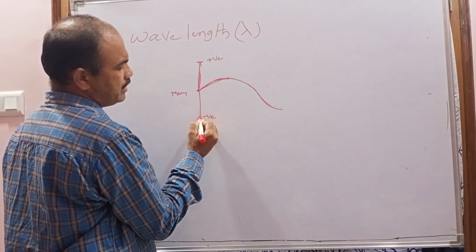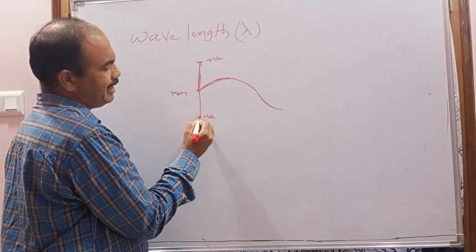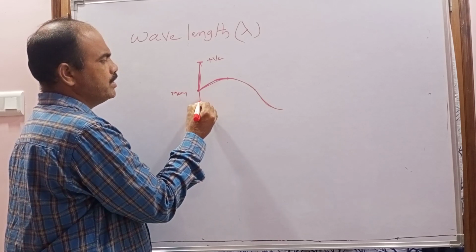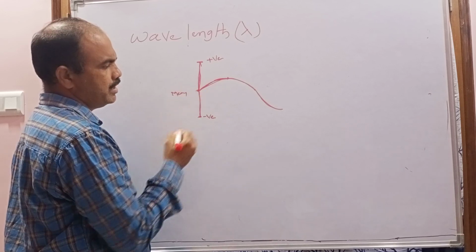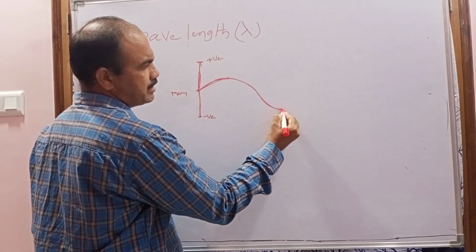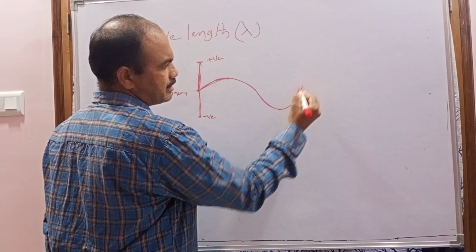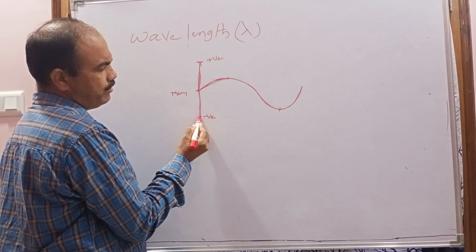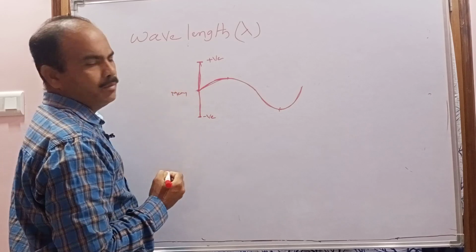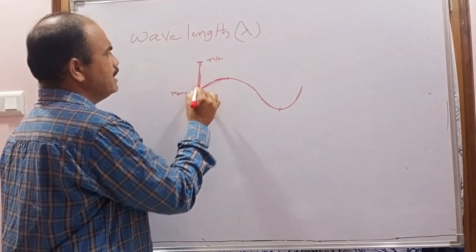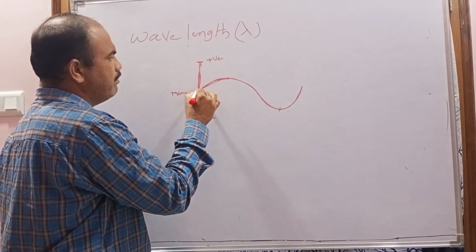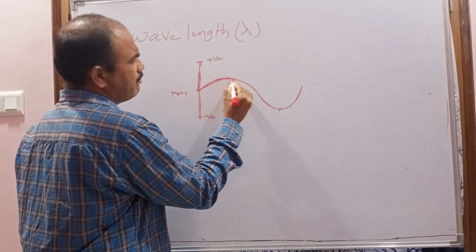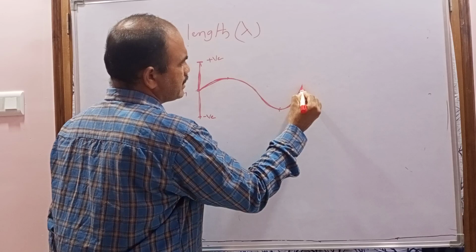Again after reaching the negative extreme position, the vibrating particle returns to the mean position. In the same time, the wave also travels some distance. And when this vibrating particle completes one vibration, the wave travels some distance.